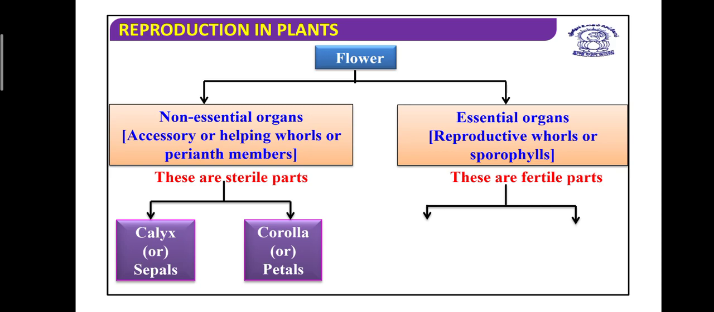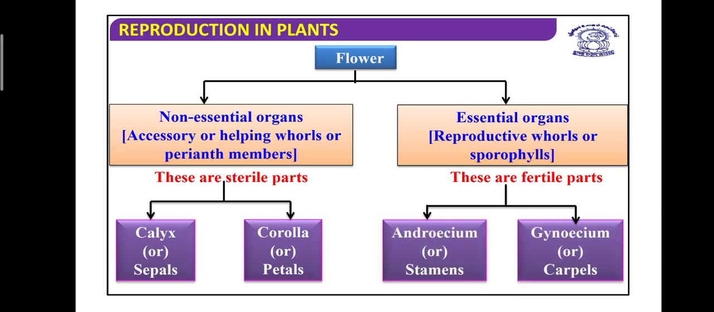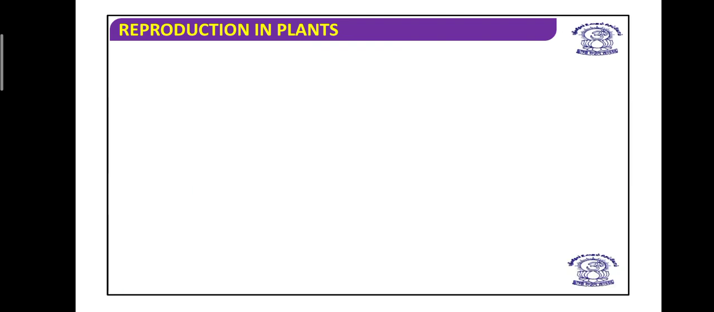But when we talk about essential organs, you will find the presence of androecium and gynoecium. Now, dear students, these two have main importance in sexual reproduction, because androecium is a group of stamens, and stamen will produce the male pollen grain, and the pollen grain has a male gamete. Whereas gynoecium or carpel has an ovary, and in the ovary, particularly, you will find the presence of what? An ovule, where egg formation occurs.